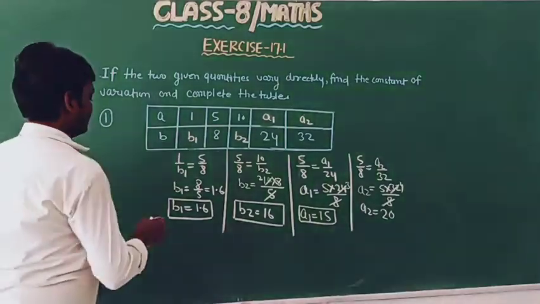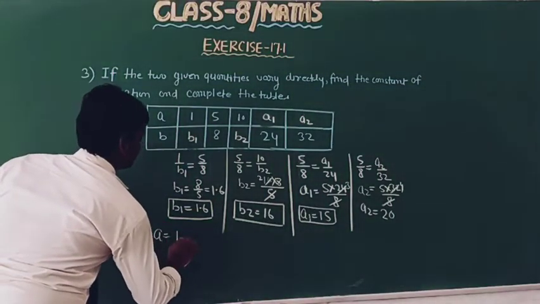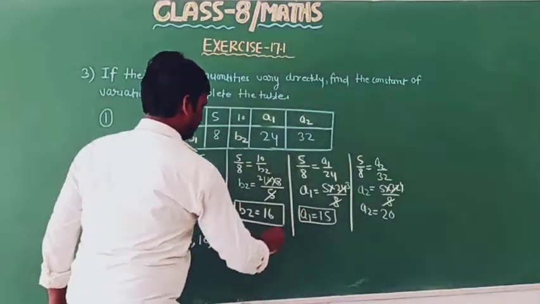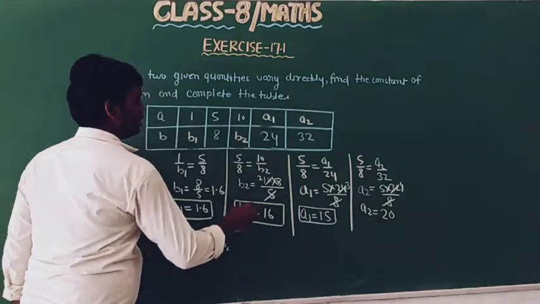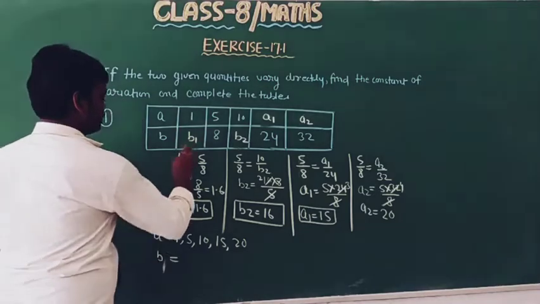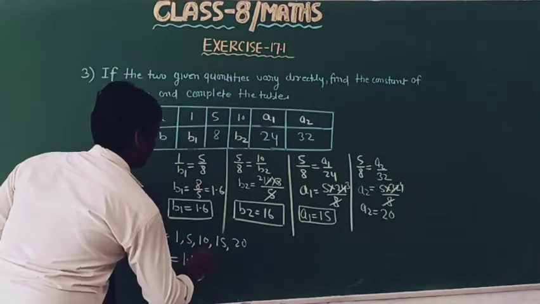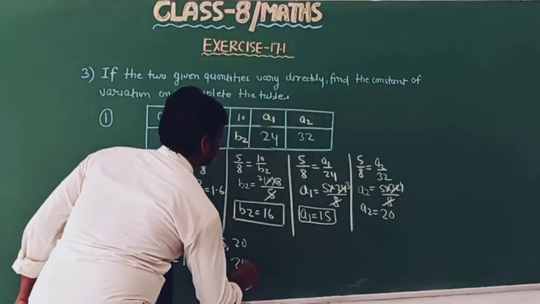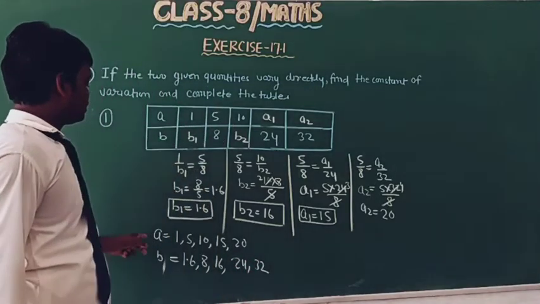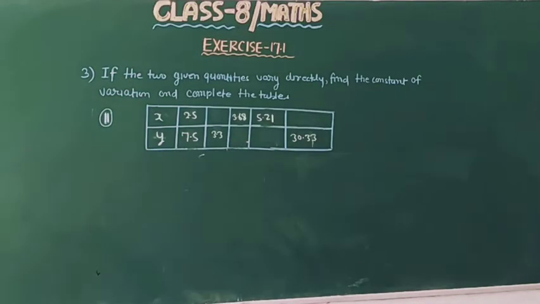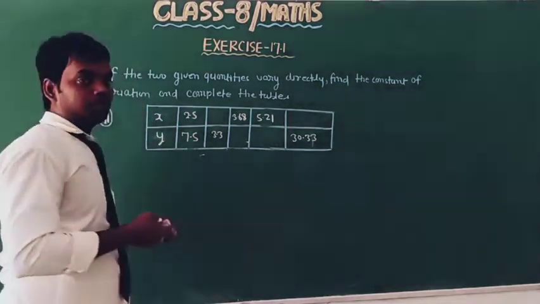So basically the value of a is 5, 10, 15, and a2 is 20, and b is 1.6, 8, 16, 24, 32. Okay, so this is the value of a and b. So this is the second part of question number 3.